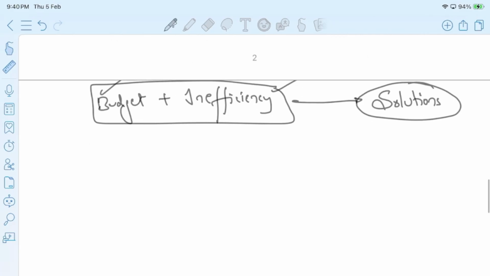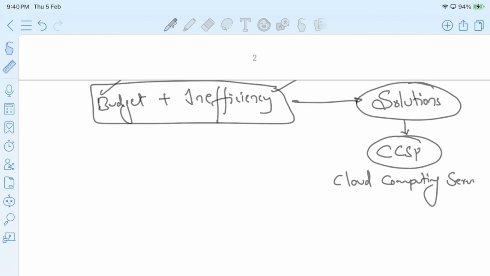That solution is in the form of cloud computing service provider. The companies are getting the relief in the form of cloud computing service provider. From the cloud computing technology, the companies are getting relief to overcome these budget issues and efficiency issues.